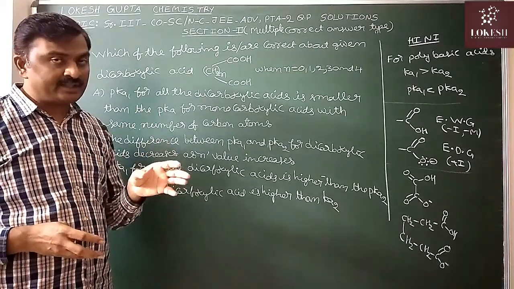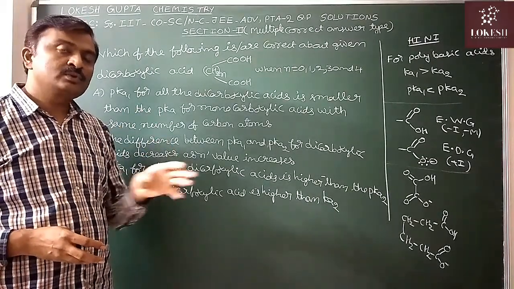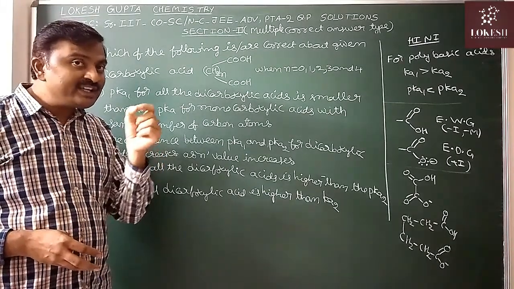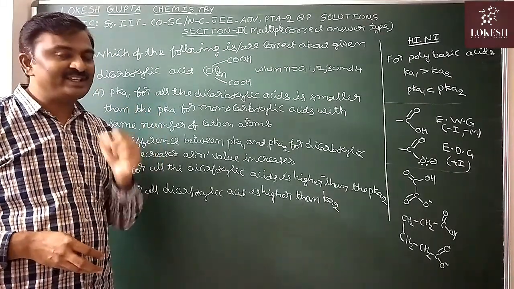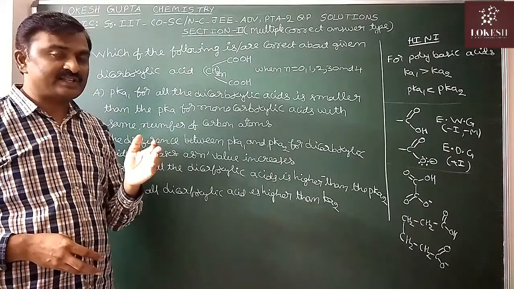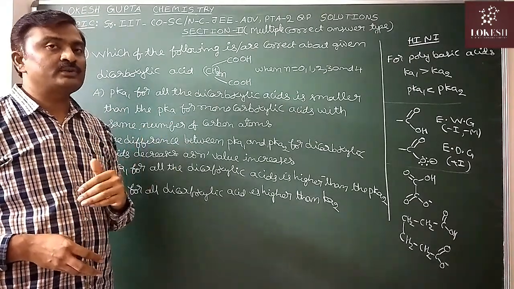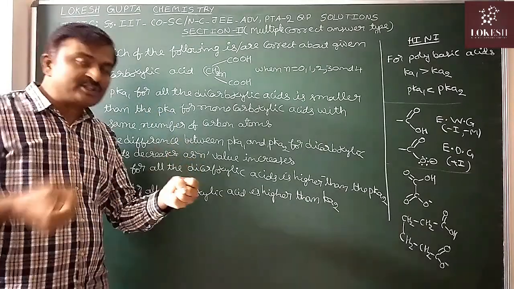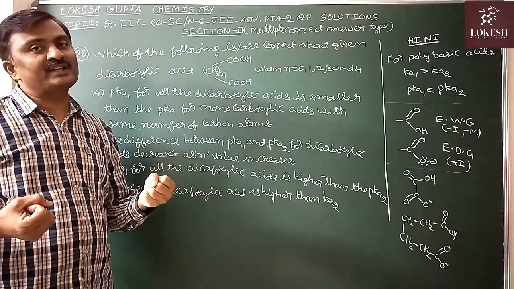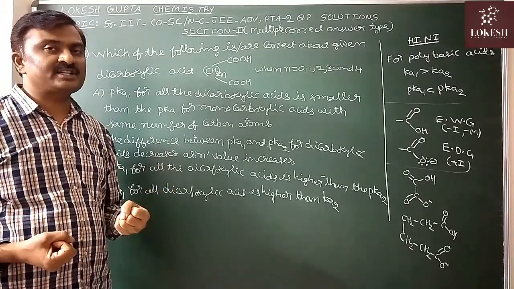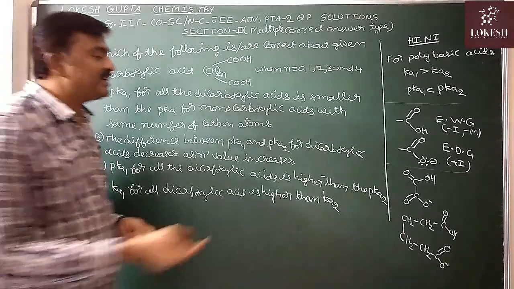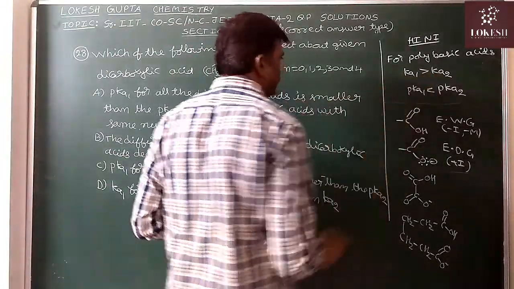In the second ionization step, Ka2, we have to remove the positively charged proton from the uninegative ion. Removing a positively charged proton from a negative ion is difficult. So the second ionization step is a little less possible. So Ka1 is greater than Ka2.